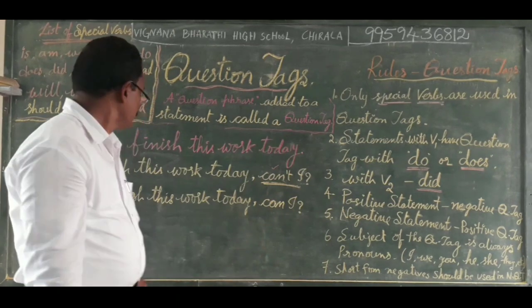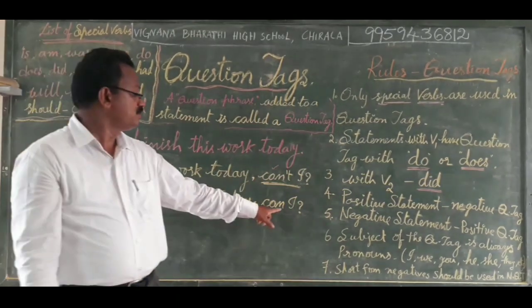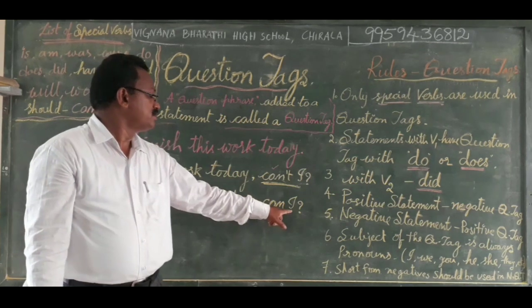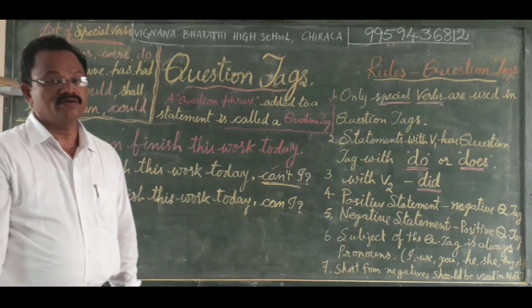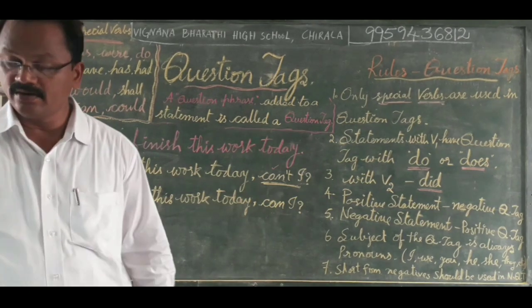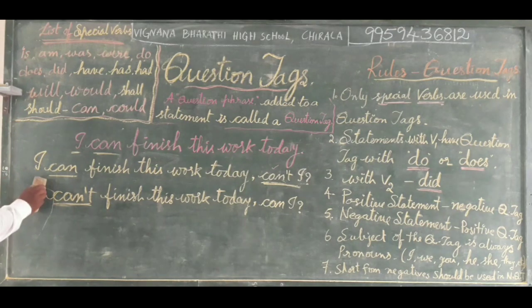Can't I? Here, negative statement, positive question tag. Pronouns are used in the subject. Only pronouns are used in the subject. For example, Ravi.